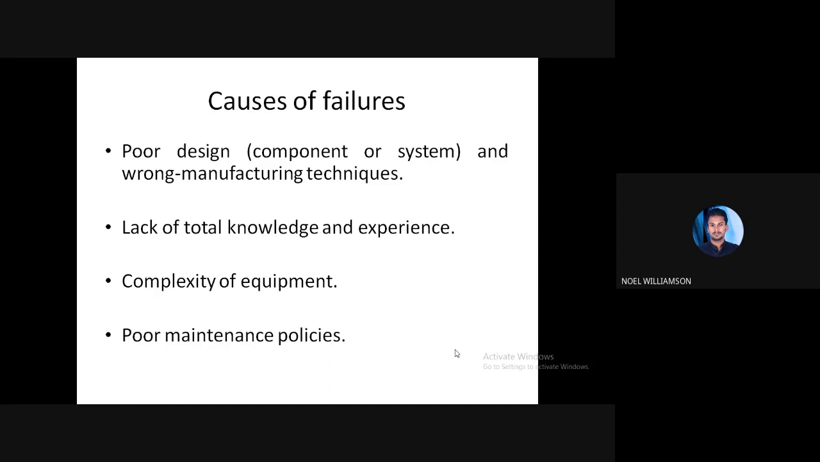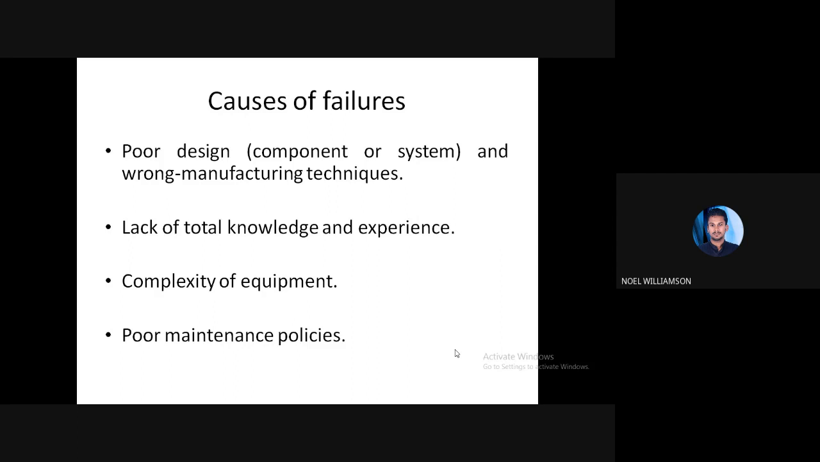So the design should be proper, and so should the manufacturing techniques. There are many alternatives for any manufacturing operation or for manufacturing any component. While choosing the appropriate manufacturing technique, if the wrong choice is made, then it may lead to failure, or the chance of failure will be more. So the design should be proper, and the choice of manufacturing techniques should also be proper.